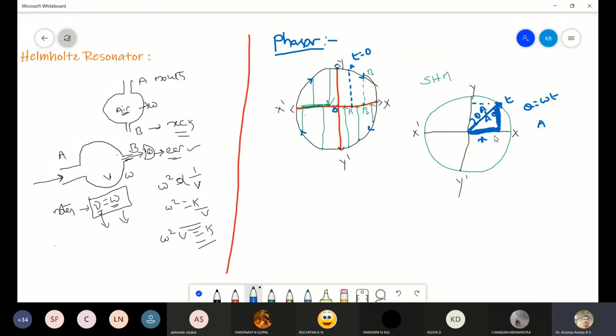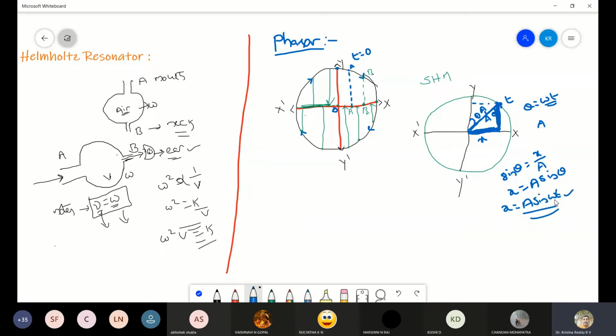So sin theta is equal to opposite side by hypotenuse. Opposite side is x, hypotenuse is A. So x equal to A sin theta. As theta equal to omega t, I will replace this theta with omega t. So x equal to A sin omega t.